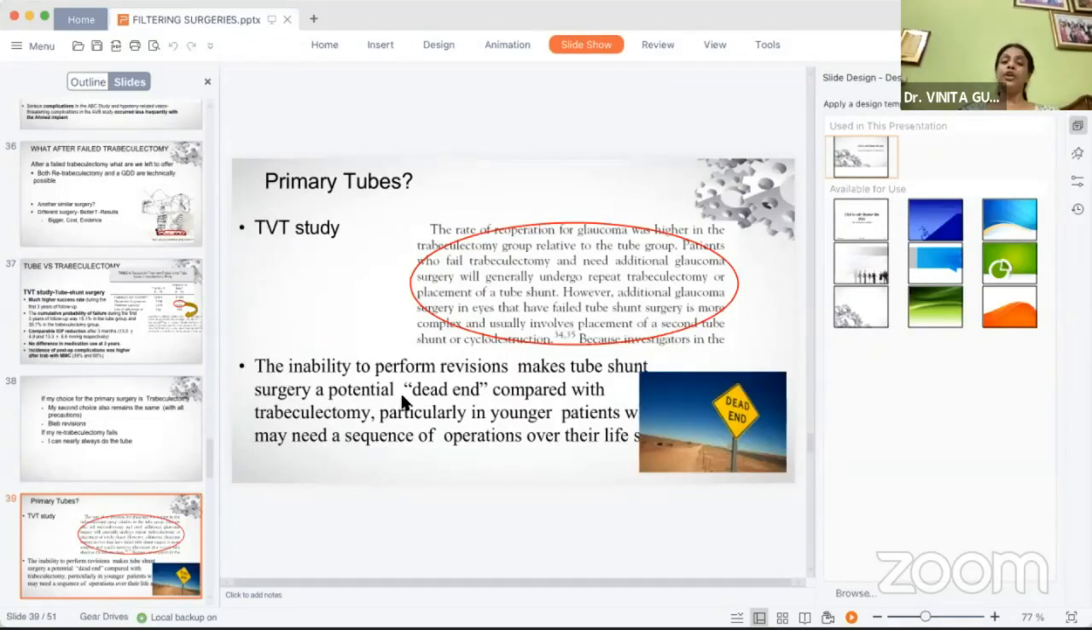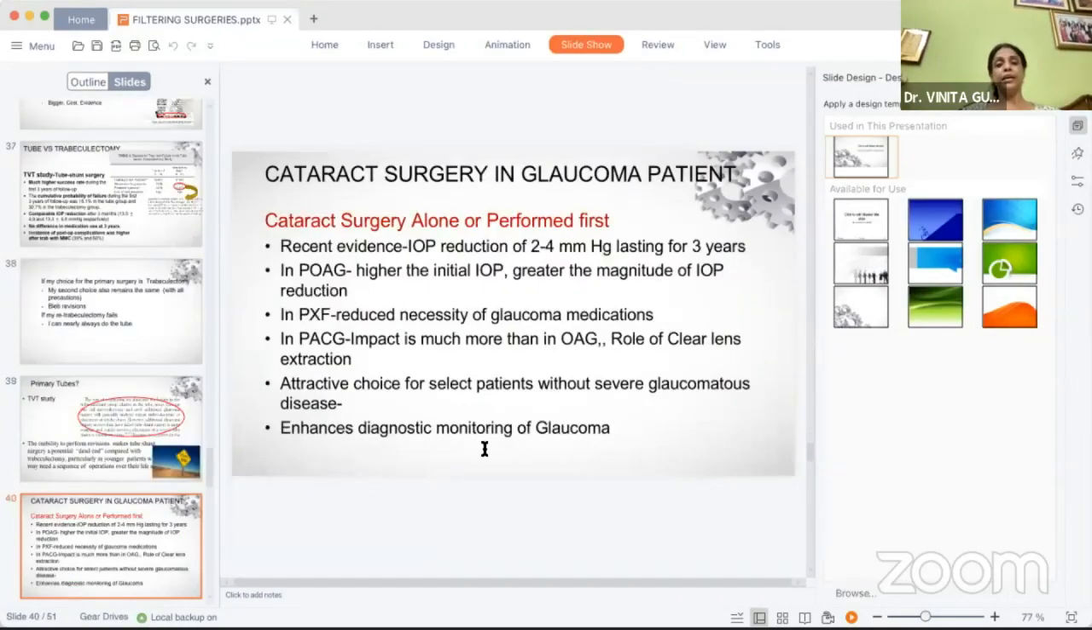Although doing it as a primary tube surgery, the decision is that it is like a dead end, because compared to trabeculectomy, particularly if I'm doing it in younger patients who require a sequence of operations over the lifespan, doing a repeat tube may not be as easy.